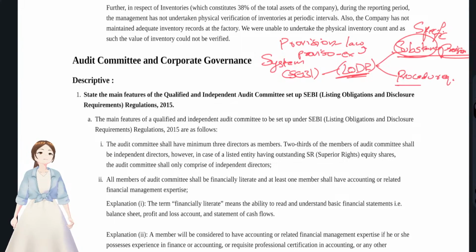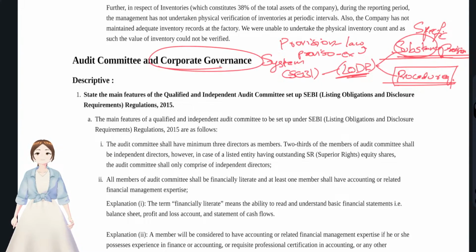What are procedural requirements? These are the materials required, the resolutions, and the documents required in order for the company to list its shares on that particular stock exchange. What are the specific provisions? In the substantive provisions, there are provisions with regards to corporate governance.